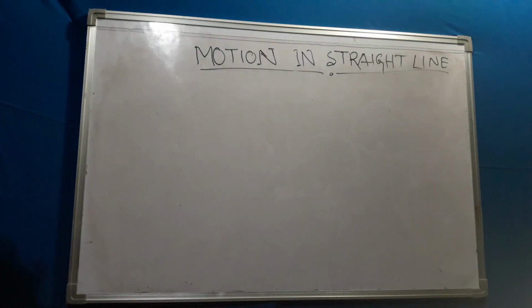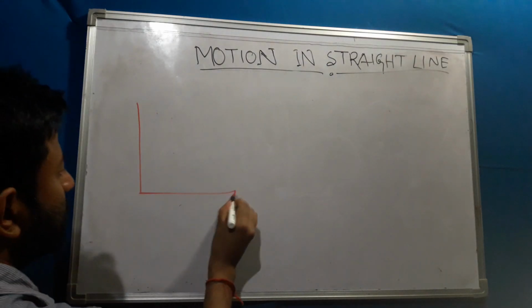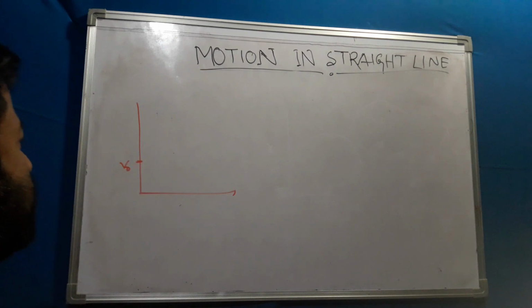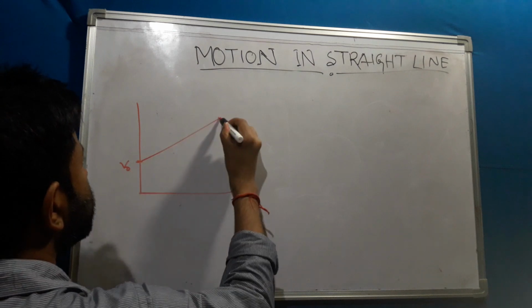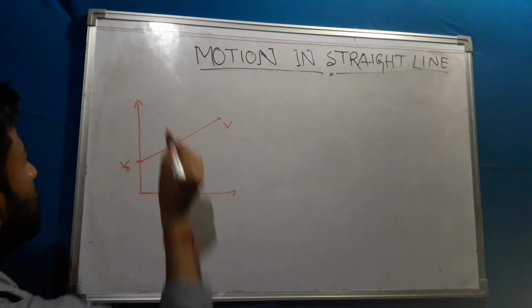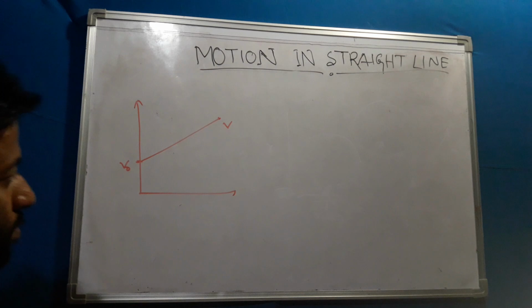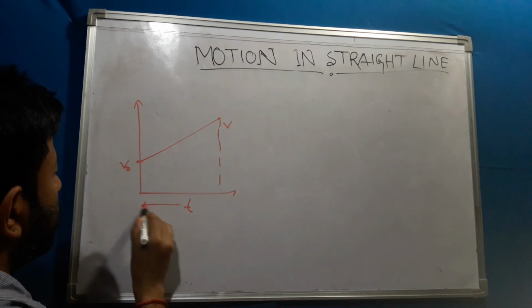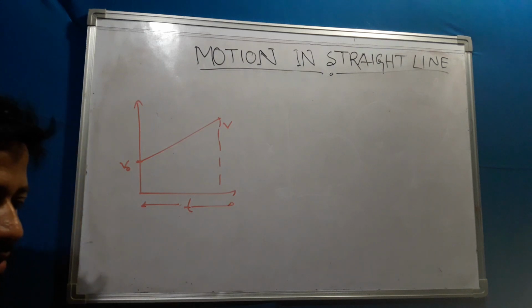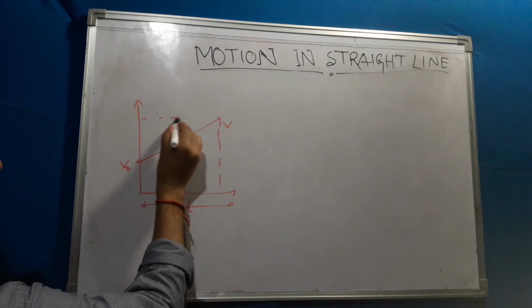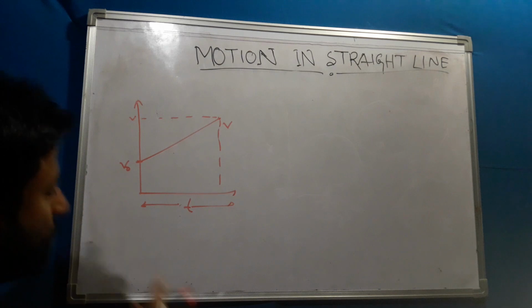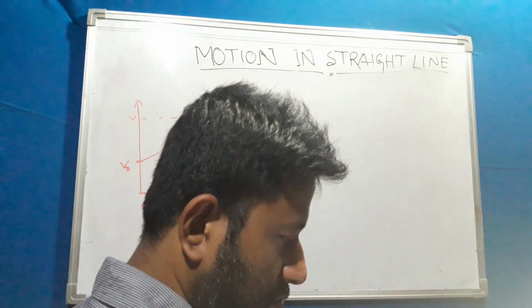Now discussing some graphical representations. Suppose in the first one, this is my initial velocity v0, and after a particular time it is raised to the final velocity v. This is my time t.